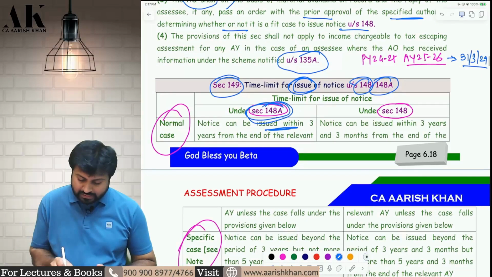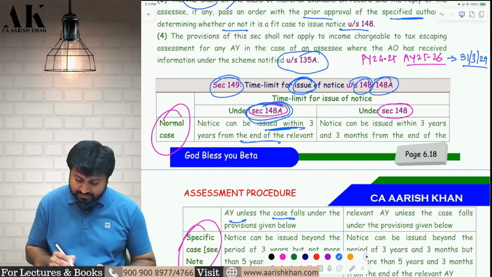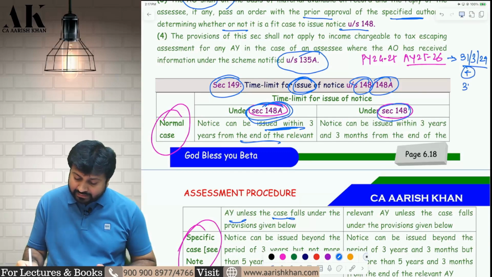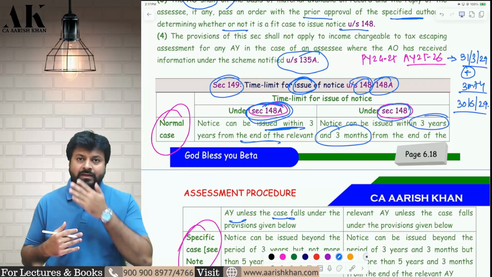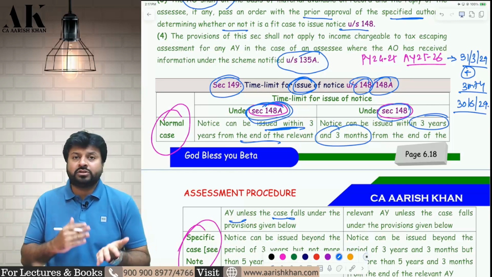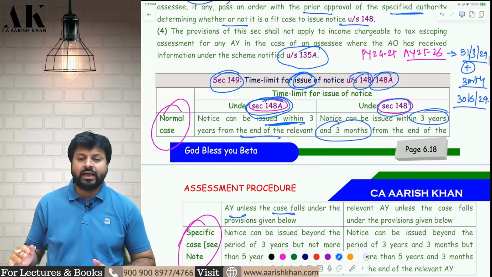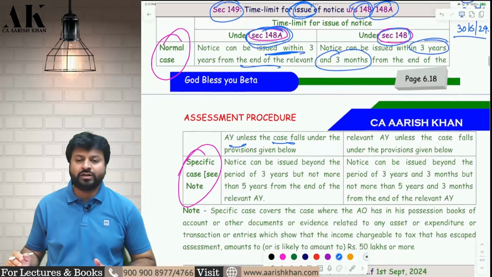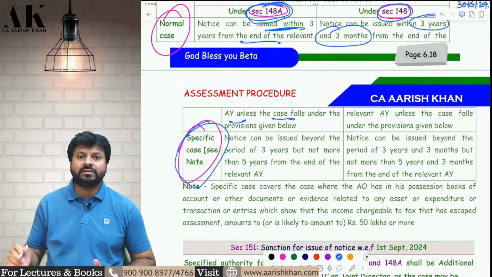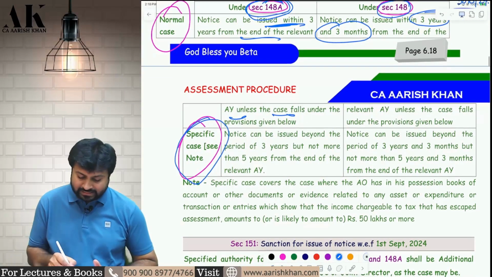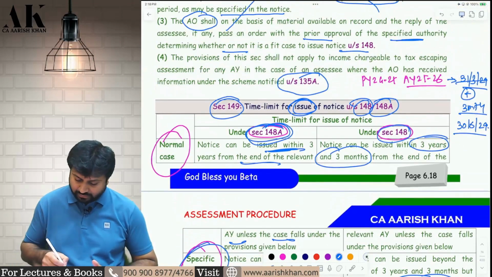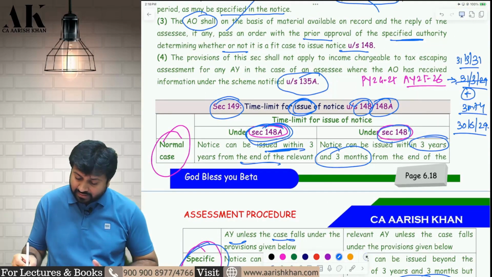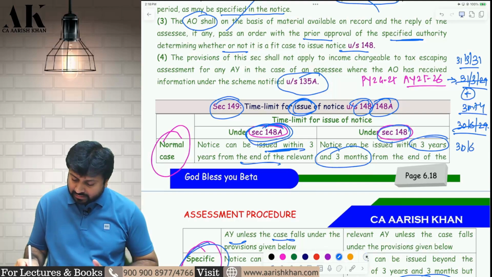Check it please. Notice under 148A has to be sent within 3 years from the end of the relevant assessment year. What about 148? For 148, take 3 months extra. If you take 3 months extra, it is 30th June 2029. Check, 3 years and 3 months. So 148A has to be issued within 3 years from the end of the relevant AY, and 148 has to be issued within 3 years and 3 months from the end of the relevant AY. Are you clear? And in special cases, this 3 years will become 5 years, and 5 years and 3 months. Therefore, 31st March 2029 will become 31st March 2031 and 30th June 2029 will become 30th June 2031.